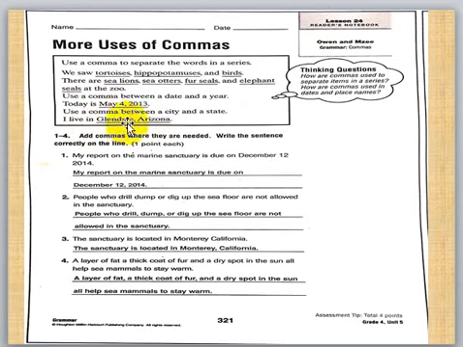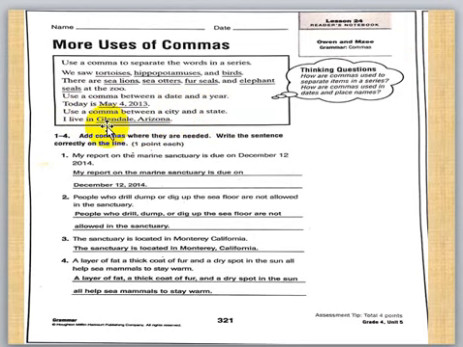Glendale is a city. Arizona is a state. Or, sorry, I live in Riyadh, Saudi Arabia. Okay, because here in America they have states, city and state.